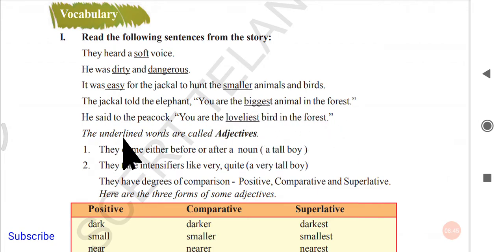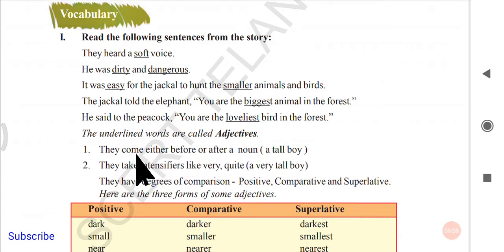The underlined words are called adjectives. All these underlined words here, soft, dirty, dangerous, easy, smaller, biggest, loveliest, are called adjectives. Look at the first sentence here: they come either before or after a noun. So where does an adjective occur?